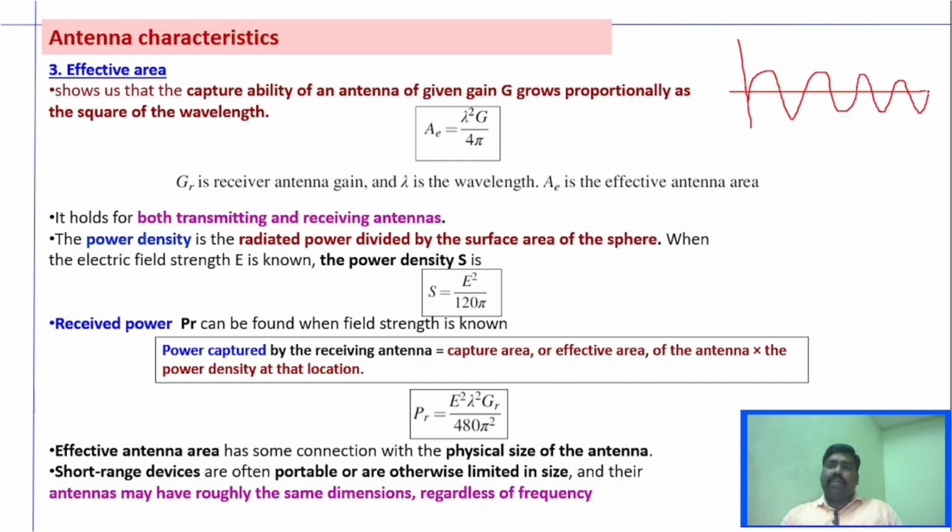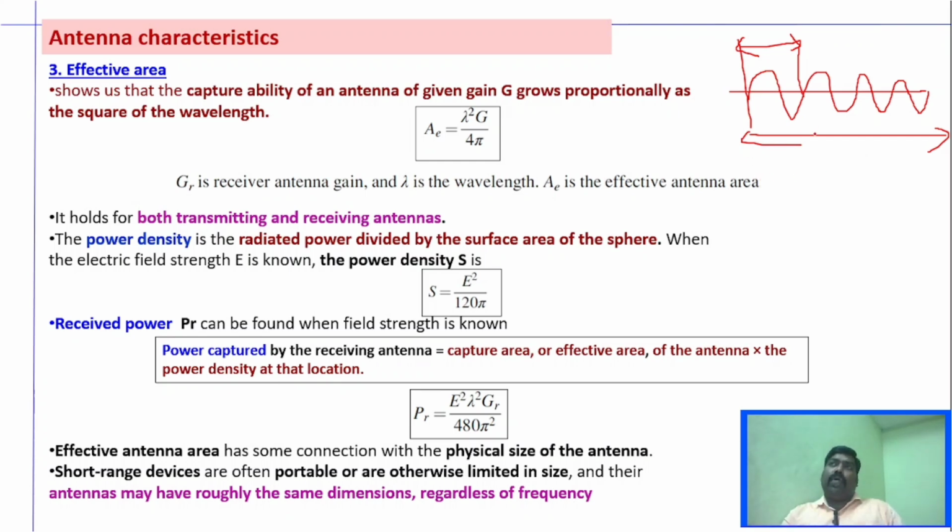take this particular sine wave. Frequency is nothing but the number of times this wave is repeated, the number of times the cycle is repeated. That defines the frequency, the inverse of the time period. Whereas wavelength is the distance at which this particular cycle repeats. You can see this is the wavelength of the particular signal. Frequency is the number of cycles repeated, whereas wavelength is the distance of one particular cycle.